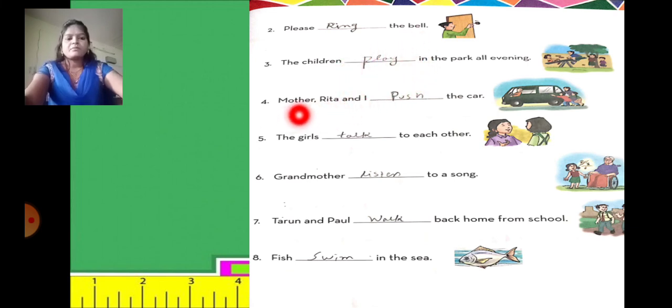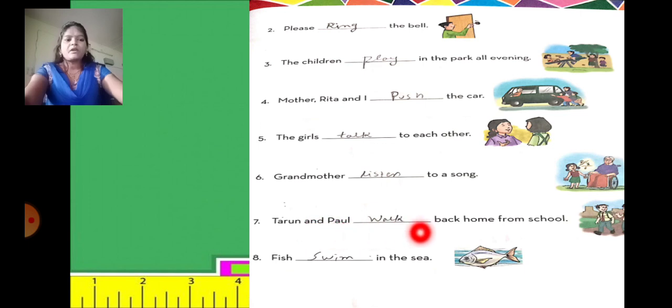Number 4, mother and I push the car. Here in this picture you can see a few ladies pushing the car. So push is a doing word. The girls talk to each other. In this picture you can see two girls talking. So talk is a doing word. Grandmother listened to a song. Here you can see the grandmother is listening to a song. So listen is a doing word.